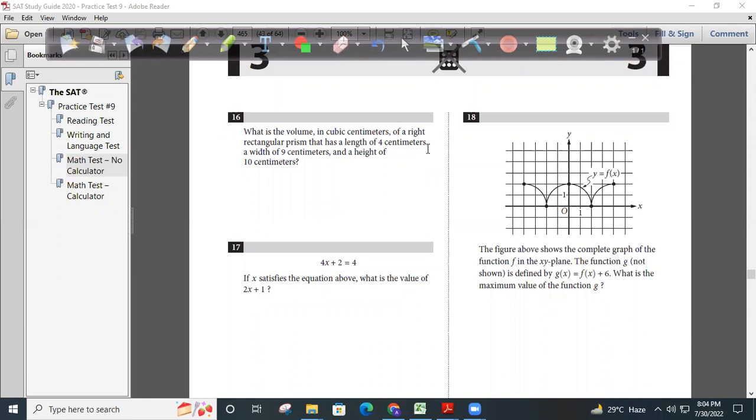Everyone should type the answer. Whatever you feel like, just type that answer in the chat box.